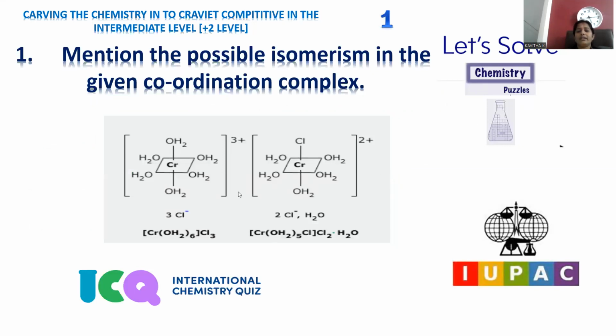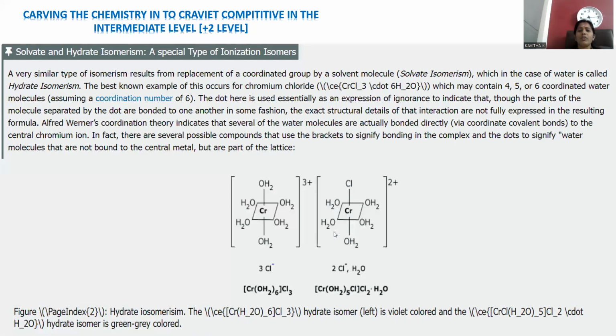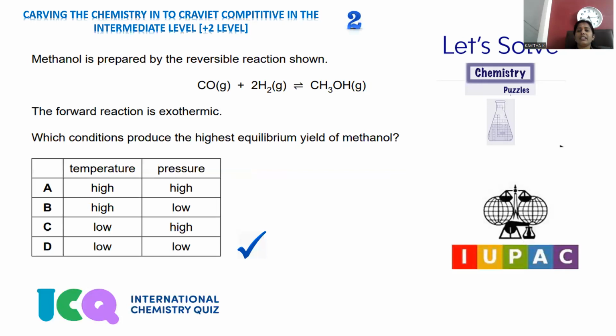Question number 1 is related to coordination complexes in accordance with IUPAC nomenclature. IUPAC stands for International Union of Pure and Applied Chemistry, and the isomerism of these complexes is mentioned above. For question number 1, option number 1 is the correct answer. Moving on to question number 2, which is collected from the Cambridge Assessment International Examination platform. It is part of Cambridge Assessment.